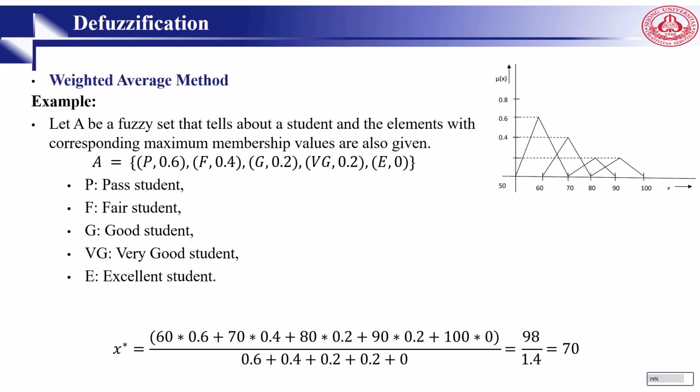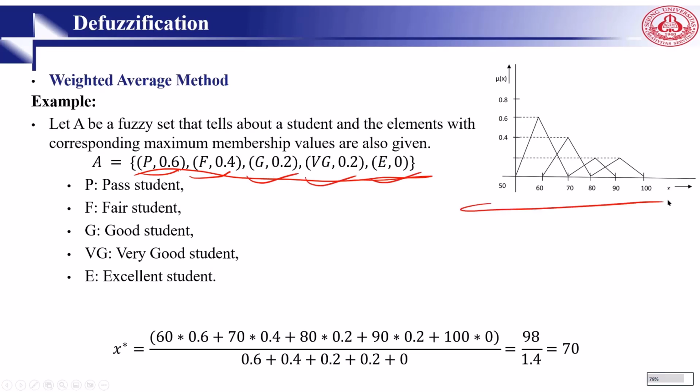If A is a fuzzy set about students, the elements with corresponding maximum membership values are like this. P is pass, F is fair, G is good student, VG is very good student, and E is excellent. As you can see in this set, P is 0.6, F 0.4, G 0.2, very good 0.2, and E as you can see here.